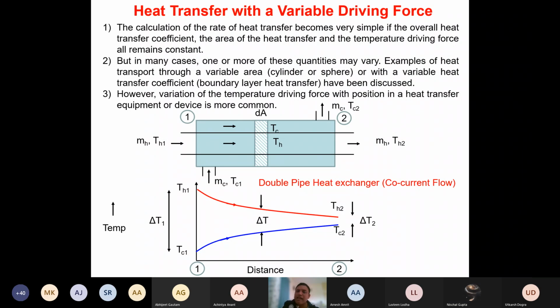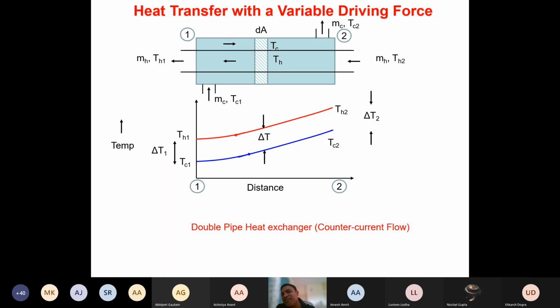But let's look at another arrangement. Now in this arrangement, we are looking at counter current flow of both the fluids. So hot fluid is again flowing through the inner tube, whereas the cold fluid is flowing through the annular region, but their directions of flow are opposite. The cold fluid is entering at end 1 and leaving at end 2, whereas hot fluid is entering at end 2 and leaving at end 1.